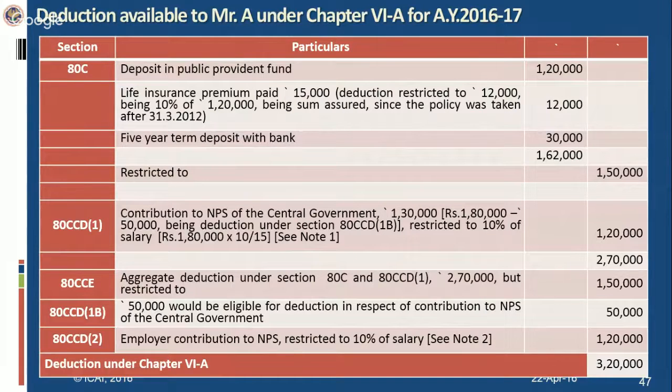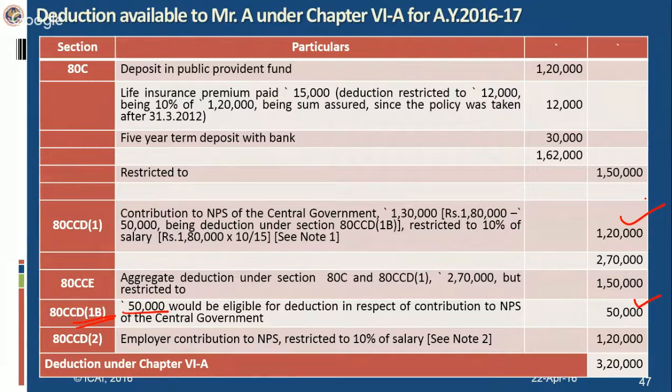But before claiming this deduction, it is beneficial for Mr. A to claim the additional benefit which is provided with the amendment under section 80CCD(1B). Here he can claim up to 50,000 as additional deduction. So he will claim 50,000 here, and the remaining portion, 1,30,000, he can claim under section 80CCD(1), provided it does not exceed 10% of salary. So 10% of salary comes to 1,20,000. Only 1,20,000 is eligible.